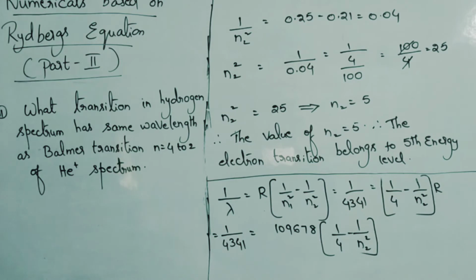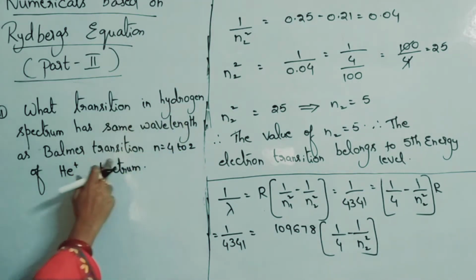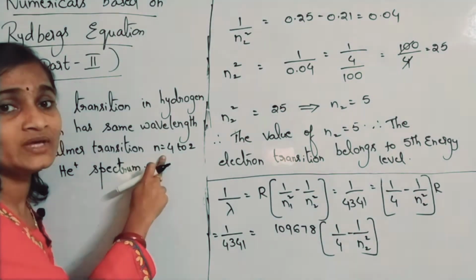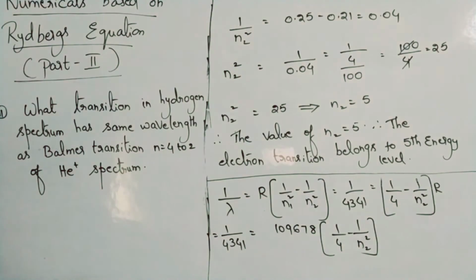So what is known to you, that we will write first. What is unknown to you, that we will write next. You are asked to find the transition of hydrogen spectrum. The transition of He plus is already given to you. Please understand the points carefully. So what is given to us?